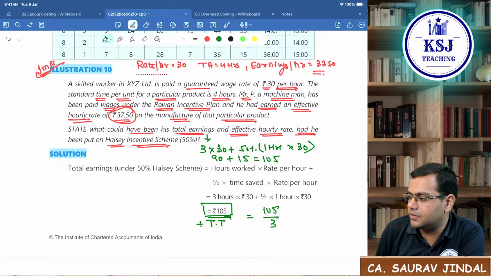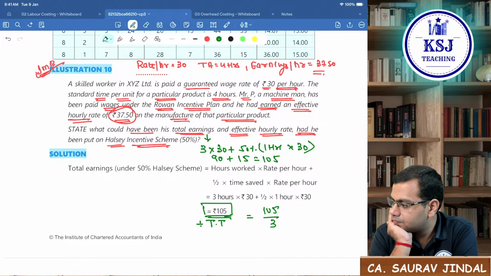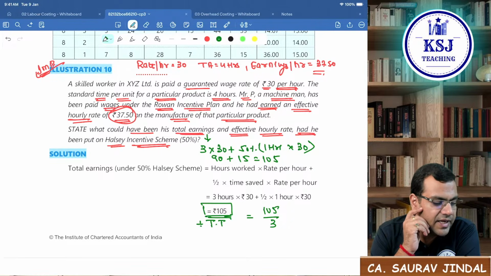Rest of the people. Let's move on to the next illustration.